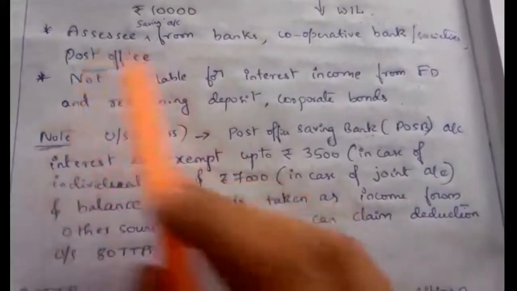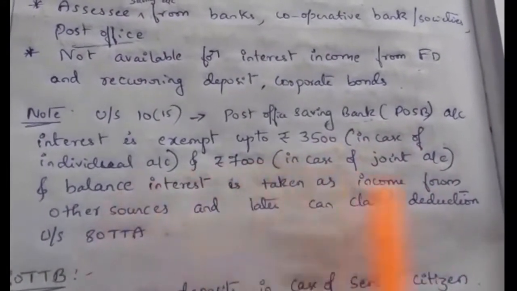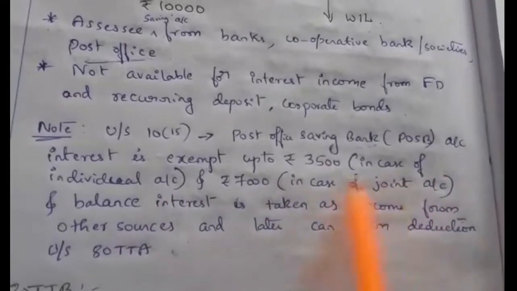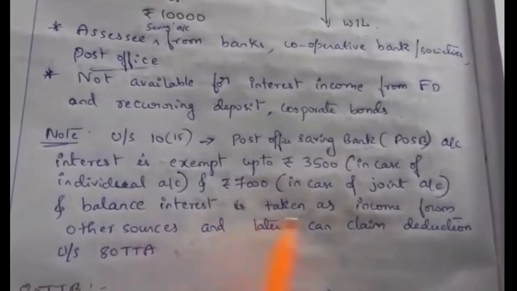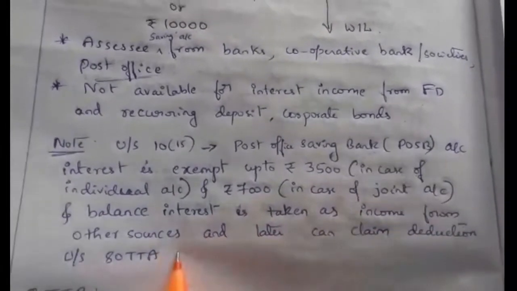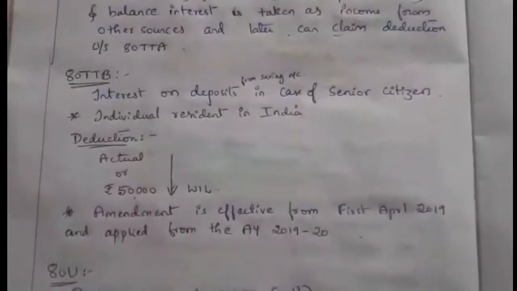So that is post office. Clear? A maximum of 3,500, or 7,000 in case of a joint account, is exempt. The balance interest is taken as income from other sources and is taxable under that head. Later they can claim deduction under section 80TTA.